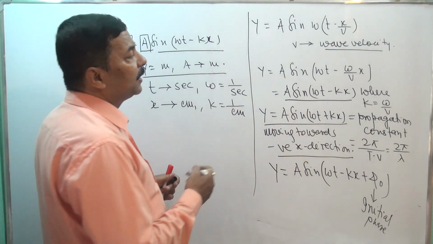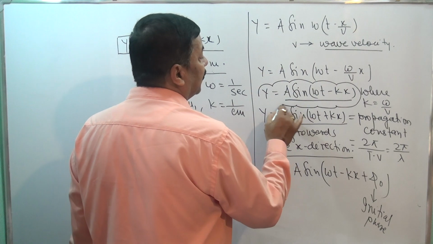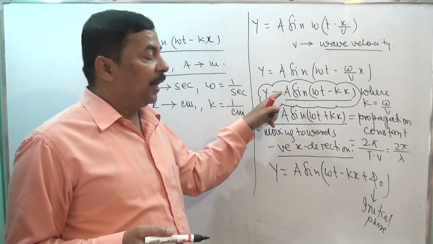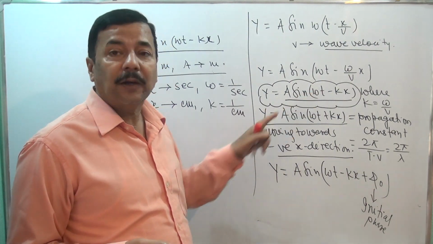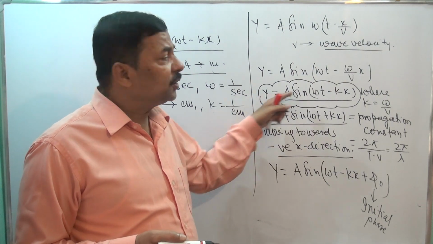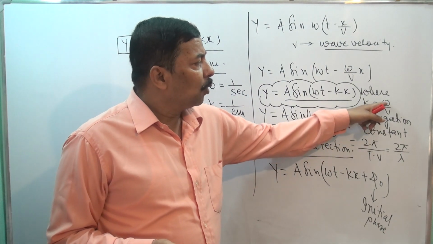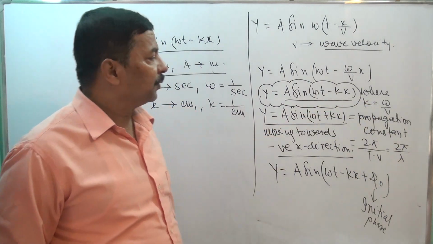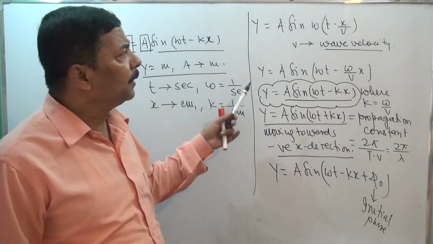The standard format is y is equal to A sine omega t minus kx. And what should you remember? You should remember y is the displacement of particle, A is the amplitude, and in sine omega t minus kx, k is the propagation constant together with the unit. Also keep in mind that this wave is moving in the positive x direction with the velocity v, where v is basically omega by k. k is omega by v, so v is omega by k. This thing you should keep in mind. Then we will discuss a few examples for further clarifying the same concept.